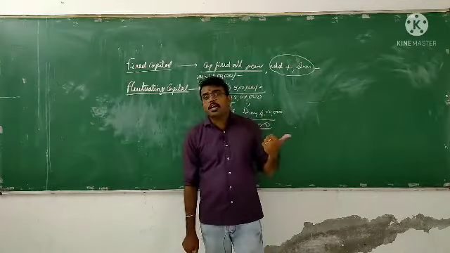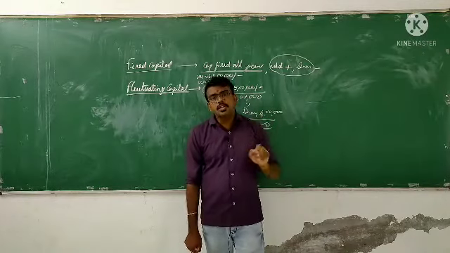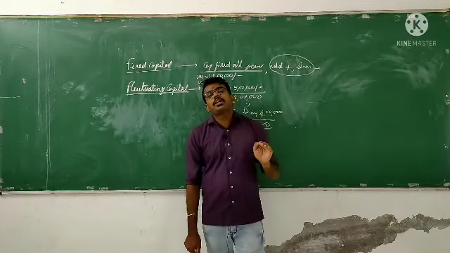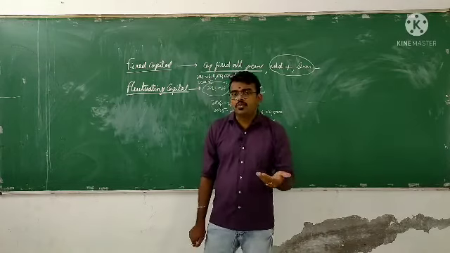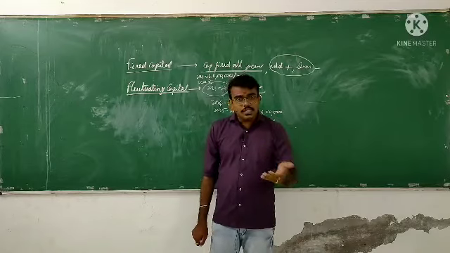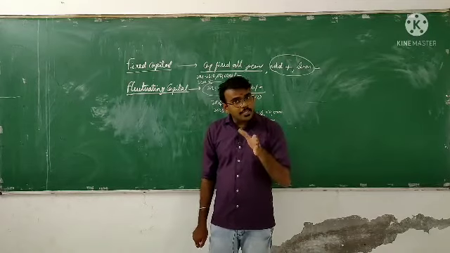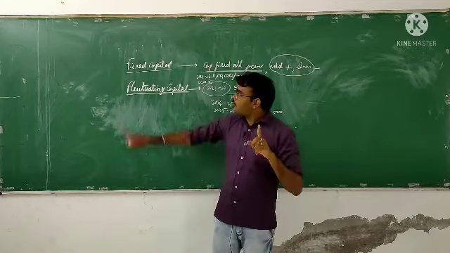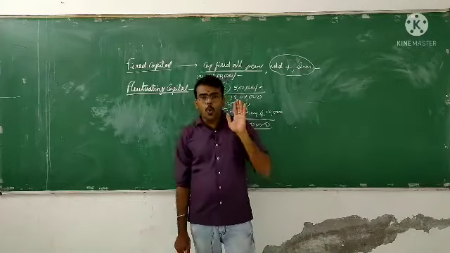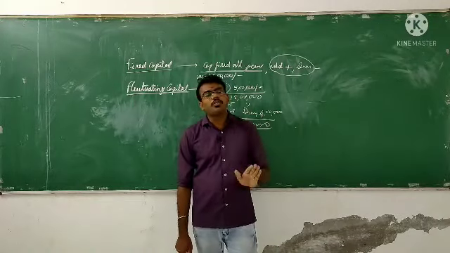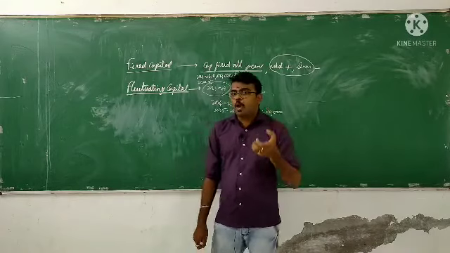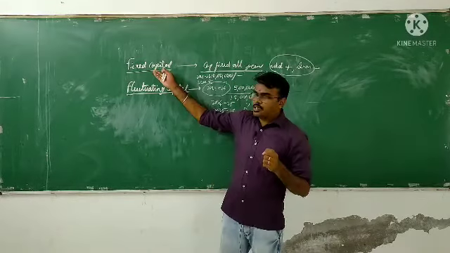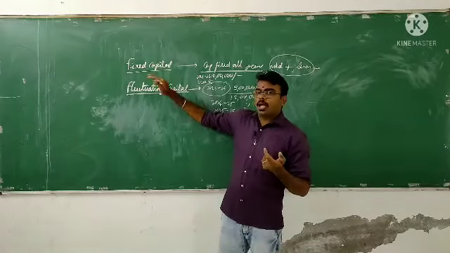In the partners capital account we are entering the capital transactions. In the partners current account we are entering items like interest on drawings, interest on capital, and interest on advances. All these items are entered in the partners current account. But in fluctuating capital we are entering only one account, that is what? Partners capital account.